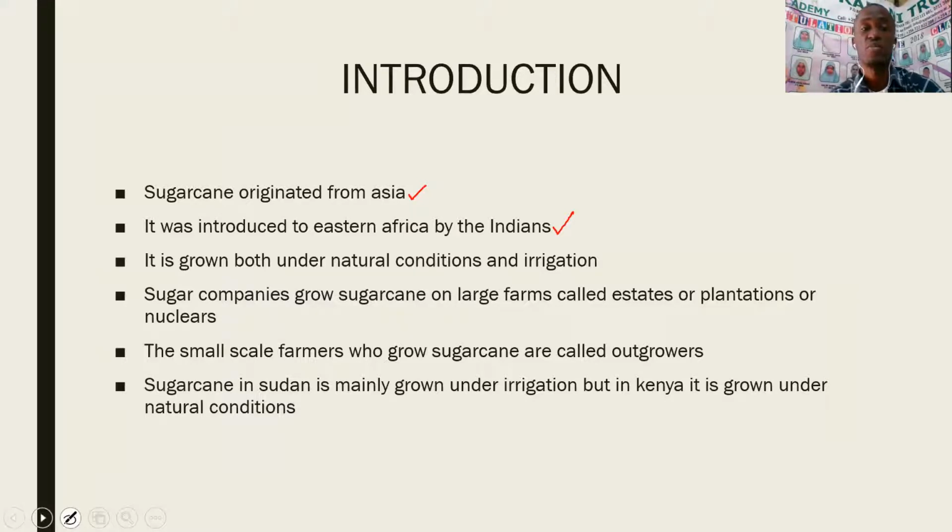Now, this is a crop which originated from Asia. So sugarcane is not an indigenous crop in Africa, no. This is a crop which was introduced to Africa by the Indians who came from Asia.